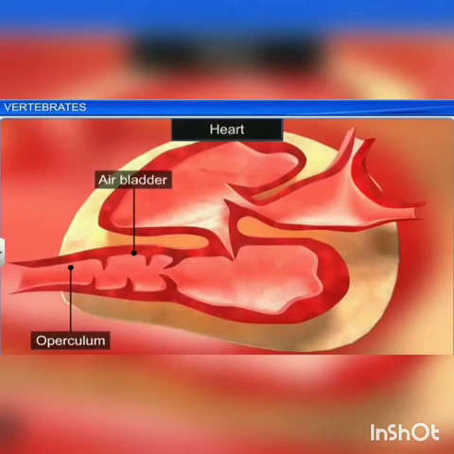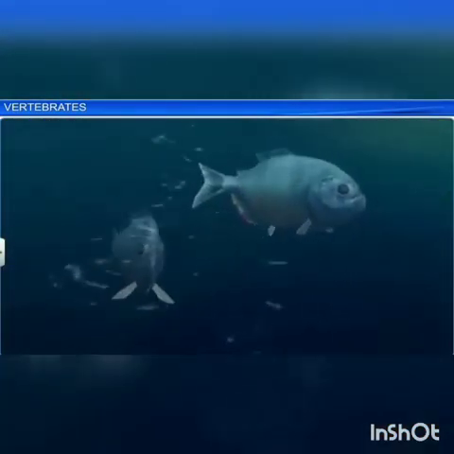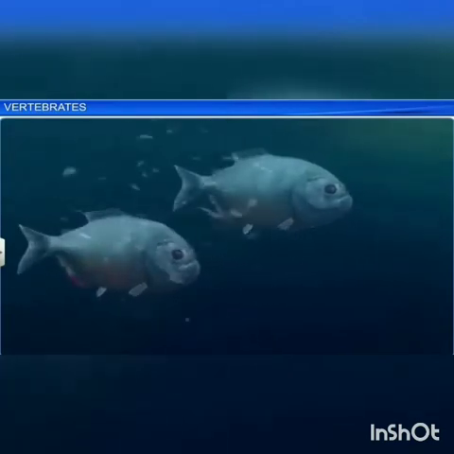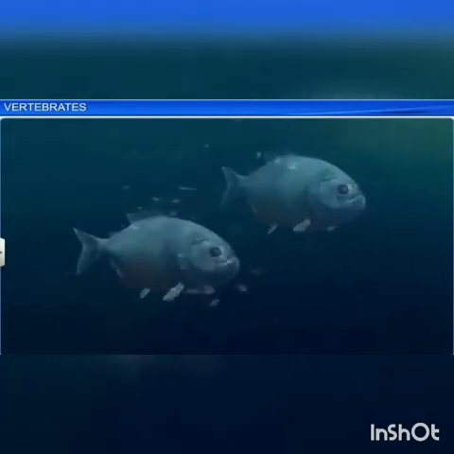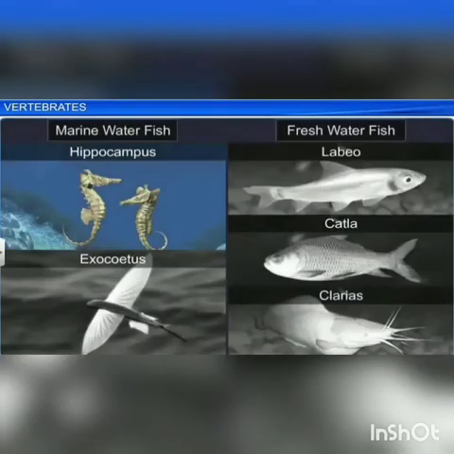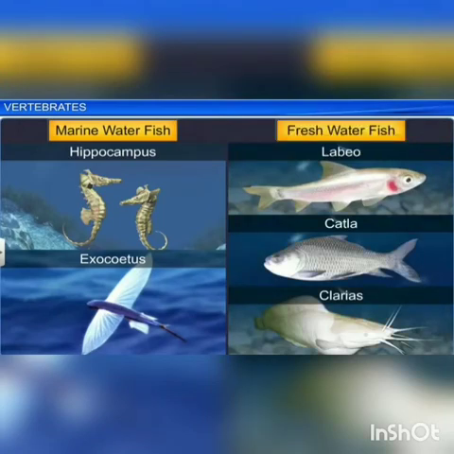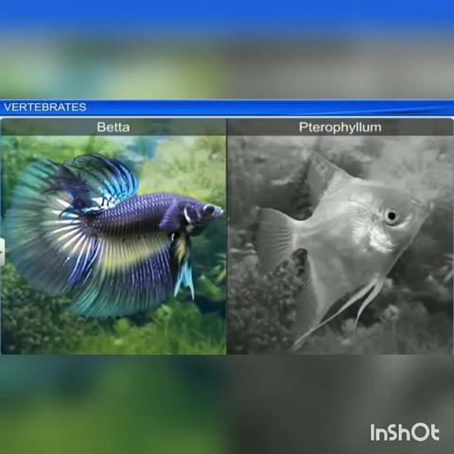Heart is two-chambered and this air bladder helps in gaseous exchange and for maintaining buoyancy in most of the ray-finned fishes. The heart is ventrally placed. Excretory organs are mesonephric. And there are two types of fishes. One is marine water fish, another one is the freshwater fish. Hippocampus and Exocoetus are marine water fishes, whereas Labeo and Catla are the freshwater fishes. There are some other fishes which are used as ornamental fishes such as Betta and Pterophyllum.